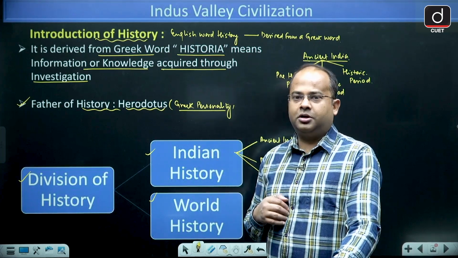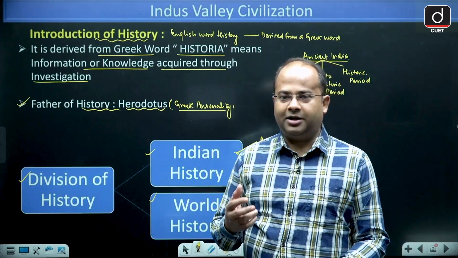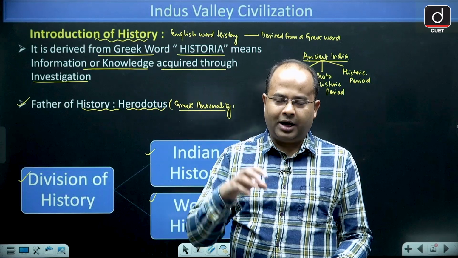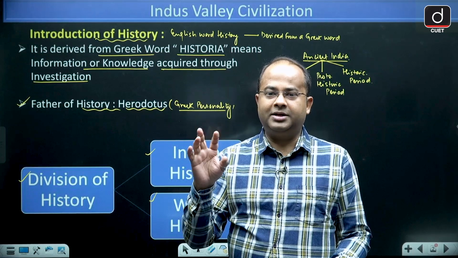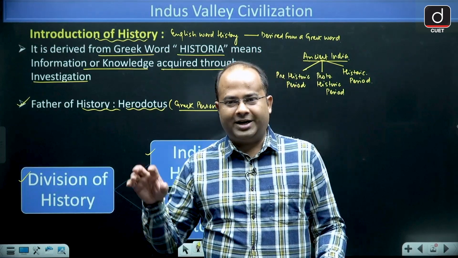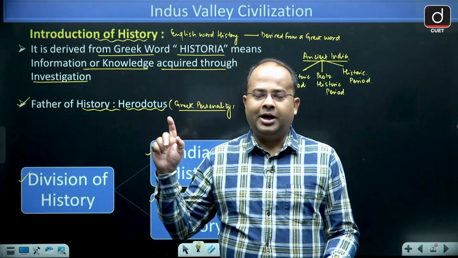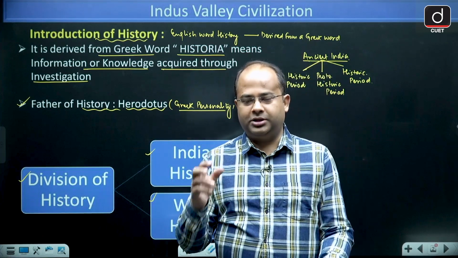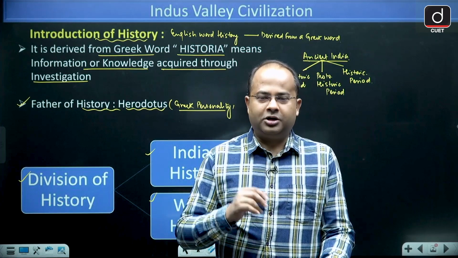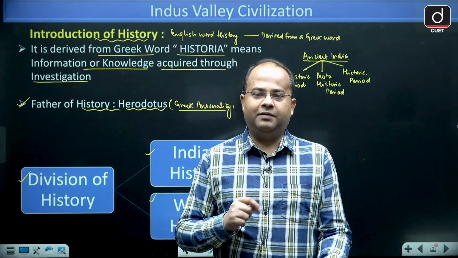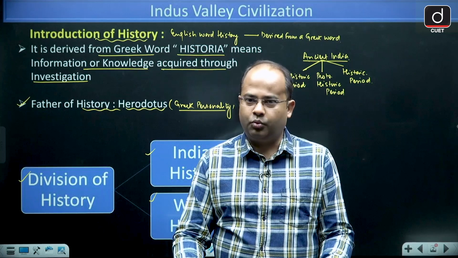Then the proto-historic period is that period where you will find archaeological evidences plus literary evidences, but the literary evidences are not readable. So that is called proto-historic period. And then we have historic period. The historic period is that period where you will find archaeological evidences plus literary evidences, and the literary evidences are well readable.